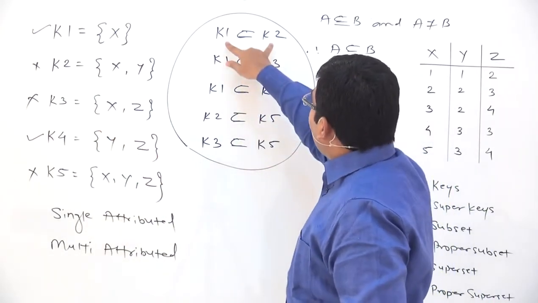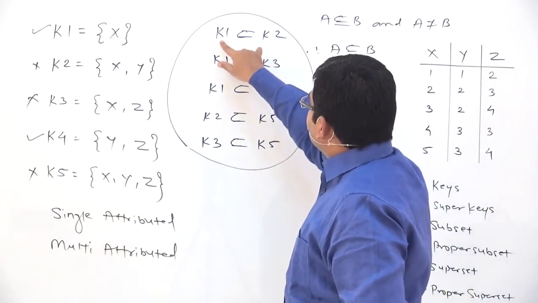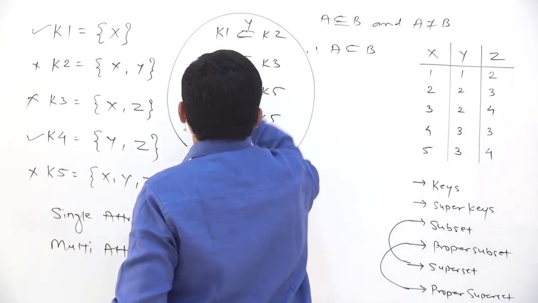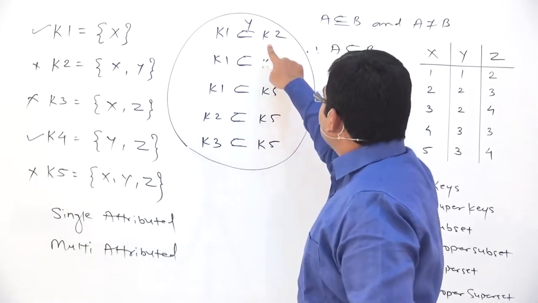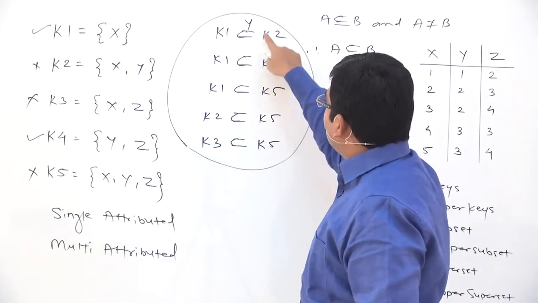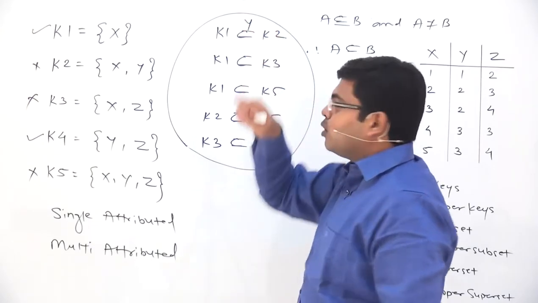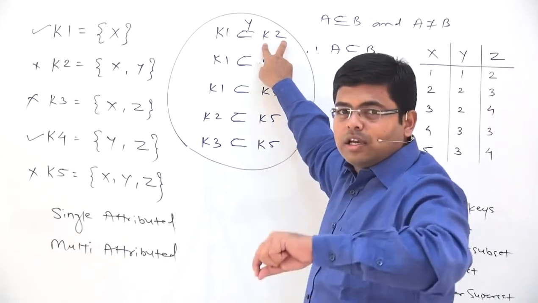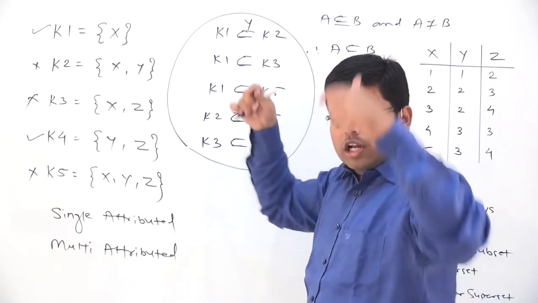Now this gap indicates that, okay, this gap is because of Y. And what does that mean? This K2 has got an additional attribute Y, and therefore K2 has got a redundant attribute, and therefore K2 cannot be called minimal, and that is why K2 cannot be called a key, K2 should be called a super key. See, all these things are related.